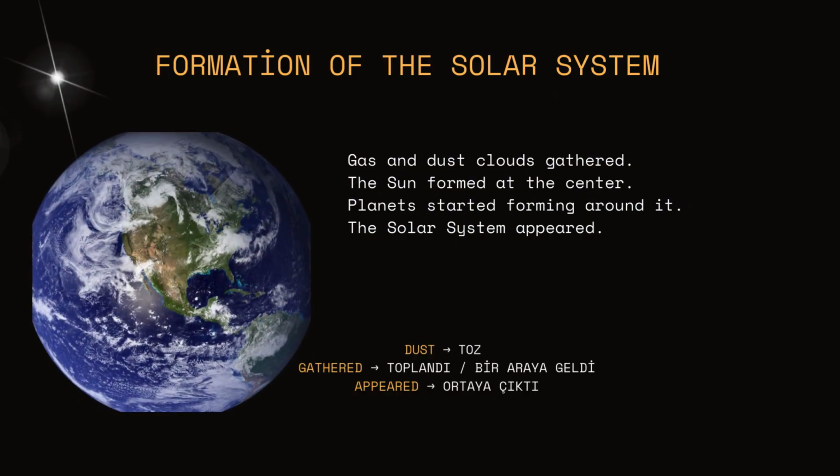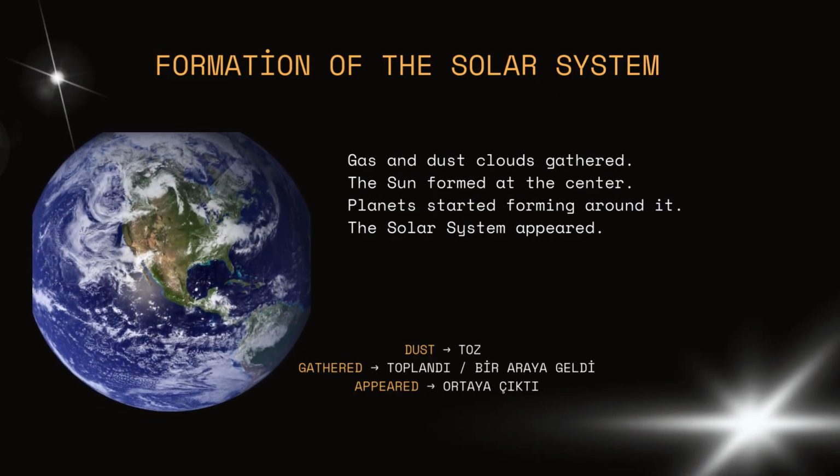Formation of the solar system. Gas and dust clouds gathered. The sun formed at the center. Planets started forming around it. The solar system appeared.